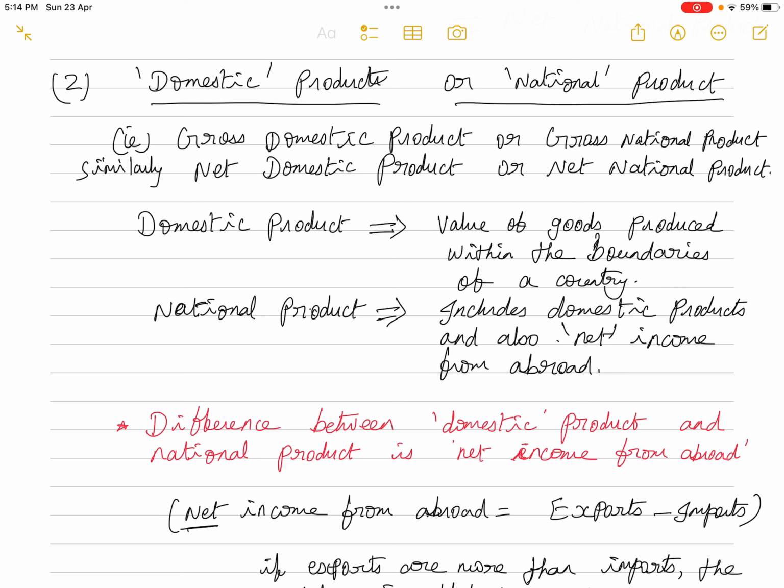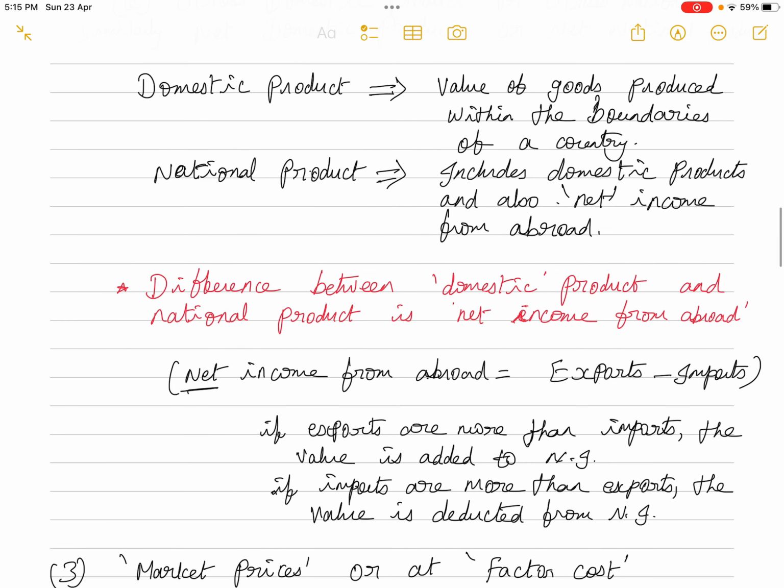So the difference between the receipts we get by exporting goods and services to other countries, minus the payments we make because of imports and payments to foreign nationals in our country, that difference is the net income. If the payments from our side are more, if the imports are more, then that has to be deducted from the total national income of the country.